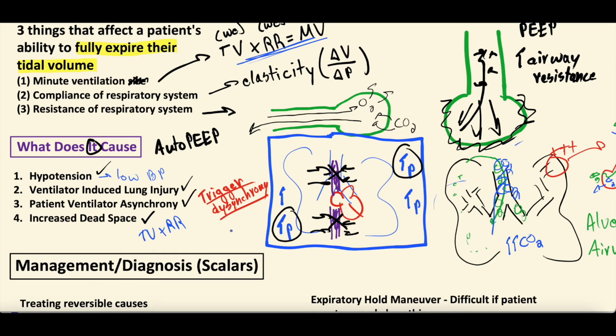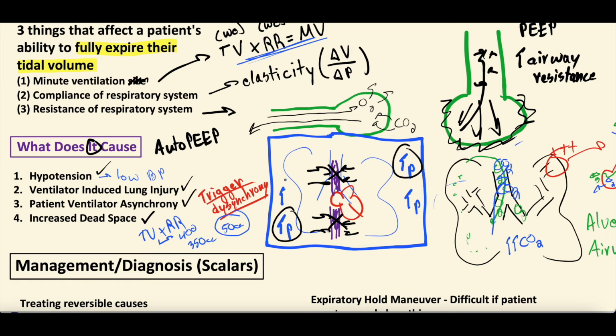And if your minute ventilation is partially related to your tidal volume, and as we said, your tidal volume, let's say it's 400, but you start breath stacking, so you only breathe out 350 cc's. That means there's 50 cc's here that are never part of the gas exchange equation. And as you breath stack, as you auto PEEP, as you get more and more intrinsic PEEP, this number might get less and less. You might start breathing in and out less and less air because that pressure is increasing.